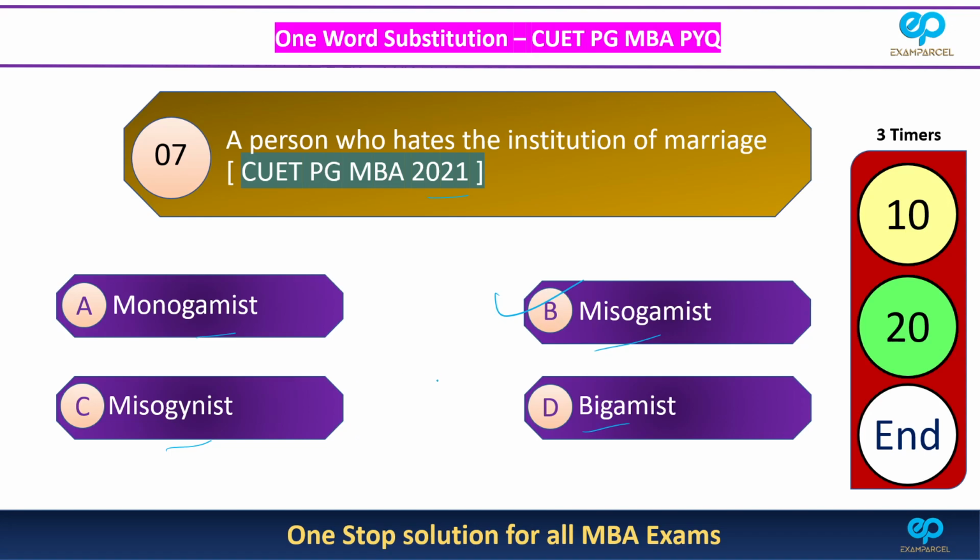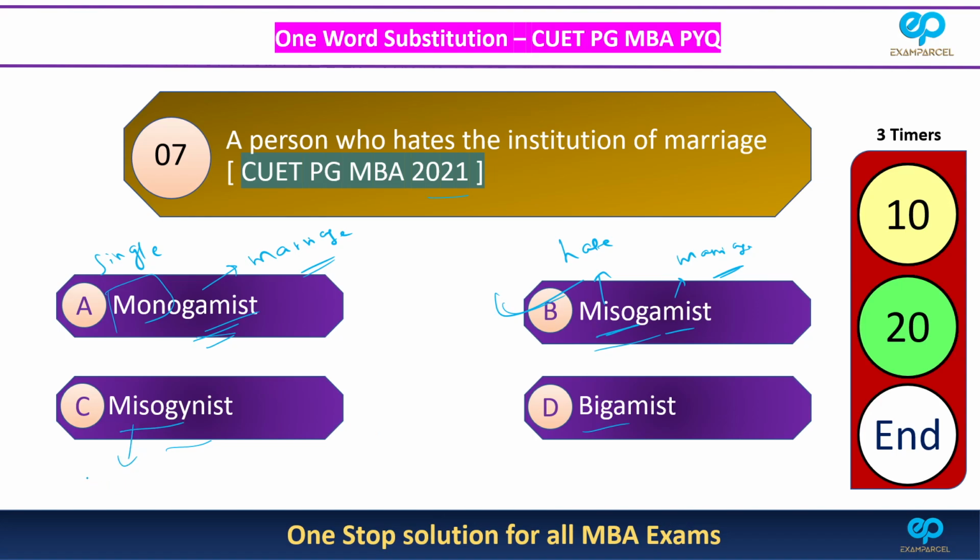Now let us look at all these words. So here we have monogamy. Mono means one or single, right? And gamy we have already seen, marriage. So a person who has done only one marriage is a monogamist. But here we have asked about a person who hates marriage. Miso means hate. And gamist is from gamy, marriage. So that's why we have a person who hates marriage. That's why this is the correct answer.